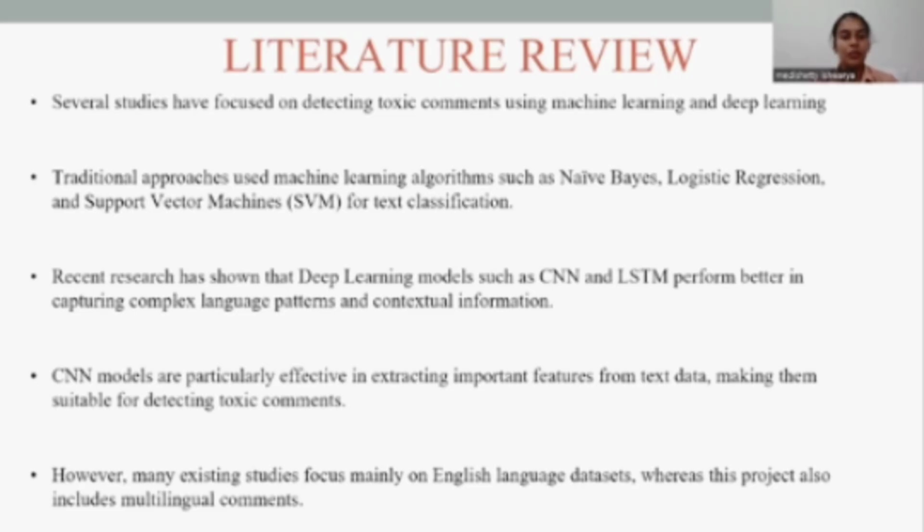CNN models are particularly effective in extracting important features from text data, making them suitable for detecting toxic comments. Most existing studies focus only on English language datasets, whereas our project also includes multi-language comments: Hindi, Telugu, and English. So next will be explained by my batch teammate.